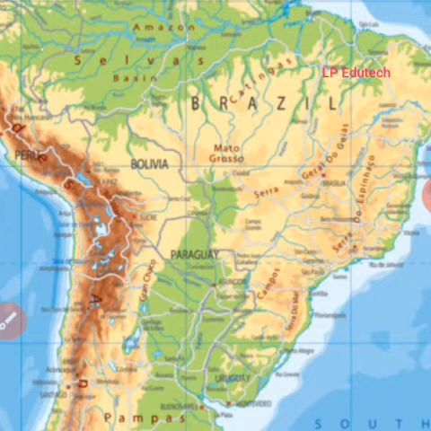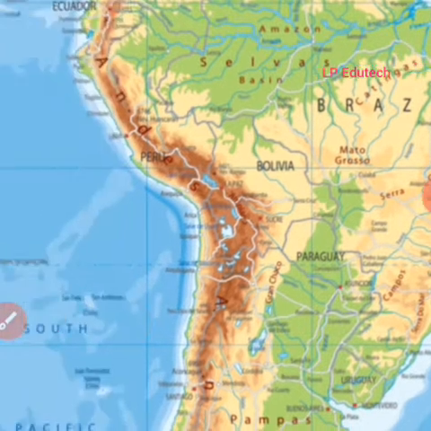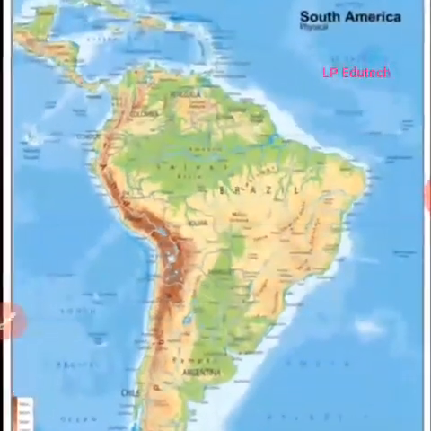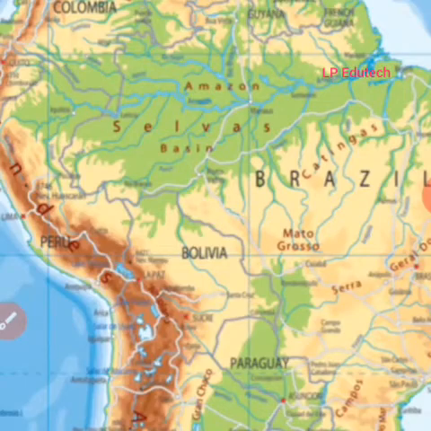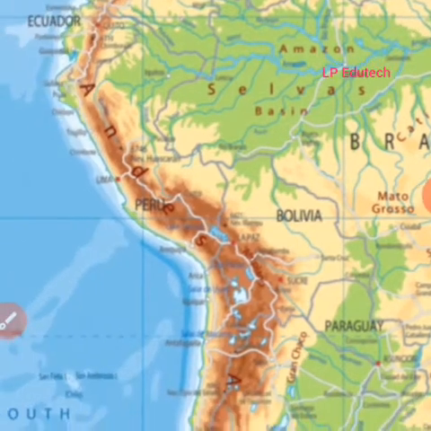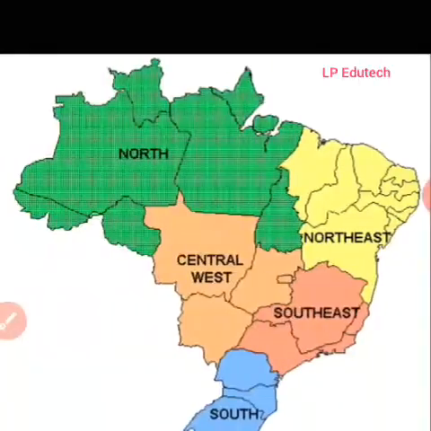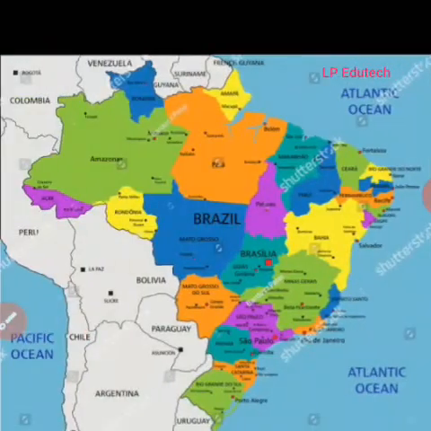Now, the physiographic divisions of Brazil are as follows. Especially it has the highlands, the great escarpment, the coastal region, the plains, and the island group. Okay, island group.